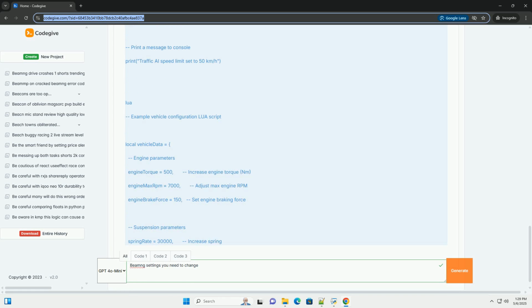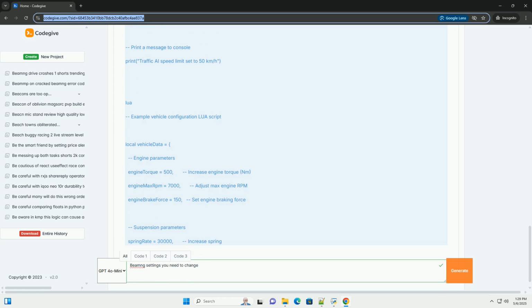B. General workflow. 1. Locate the setting: identify the specific setting you want to modify. Use the dump function or explore the settings.json file to find the correct variable name and its location in the settings hierarchy. 2. Access the setting: use the settings table or other appropriate API function to access the setting's value. 3. Modify the setting: change the setting's value to your desired value.